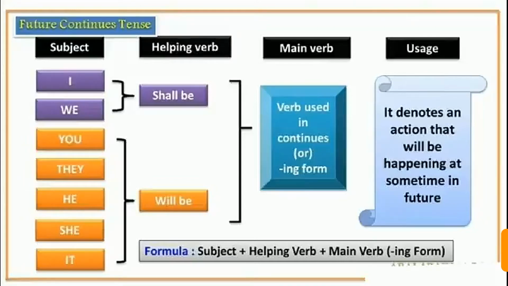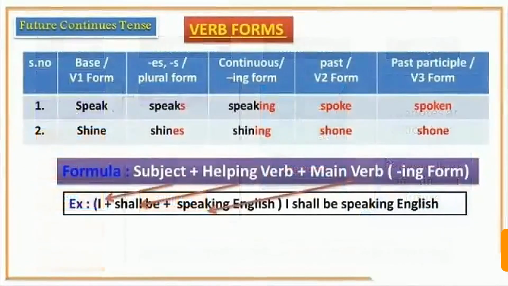Or if the subjects are you, they, he, she, or it, then the helping verb will be used along with the ing form of the verb. So the formula for future continuous tense will be subject plus helping verb plus ing form of the main verb. Its usage is that it denotes an action that will be happening at some time in future. Let's take an example. If I say I shall be speaking English, I will be the subject, shall be will be the helping verb, and speaking English will be the main verb.